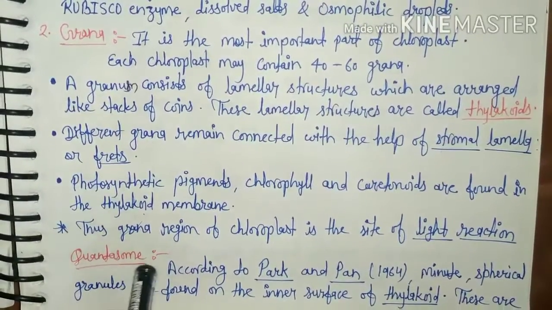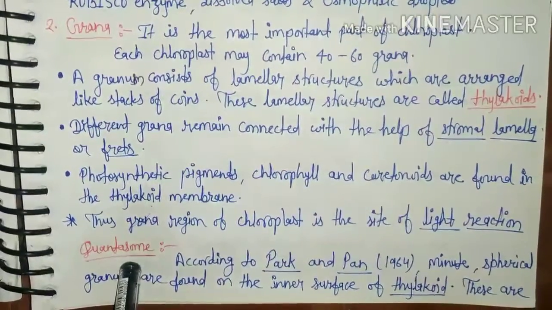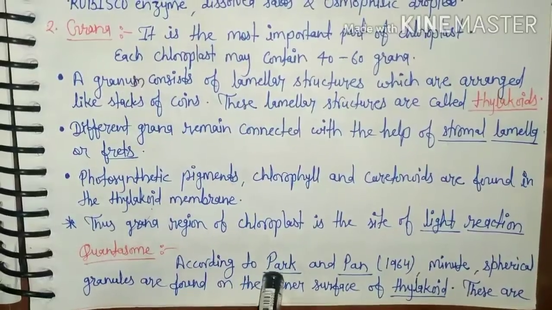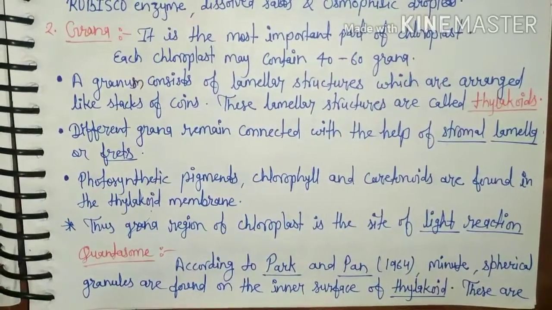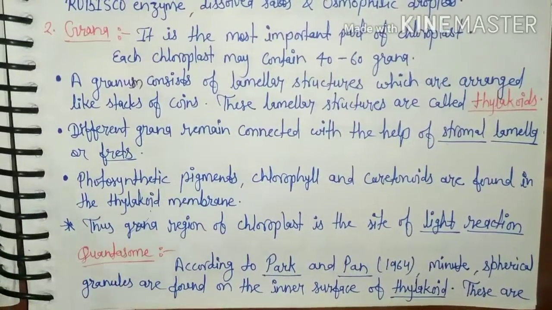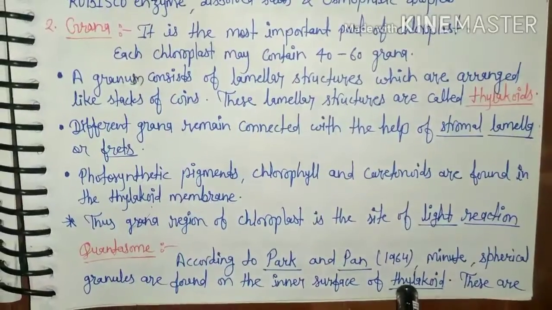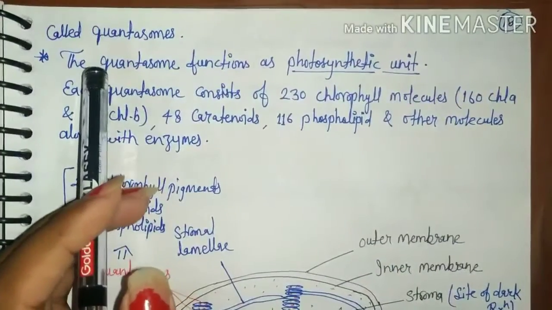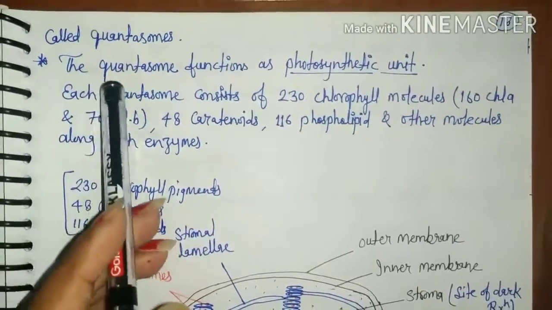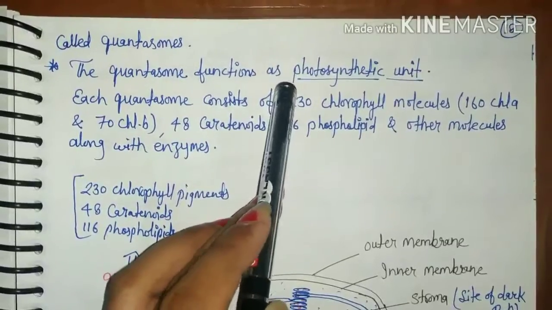Now there is a definition, quantasome. According to Park and Pon, scientists, in 1964, minute spherical granules are found on the inner surface of thylakoid membrane of grana region. These are known as quantasomes. And the quantasome function is photosynthetic pigment.